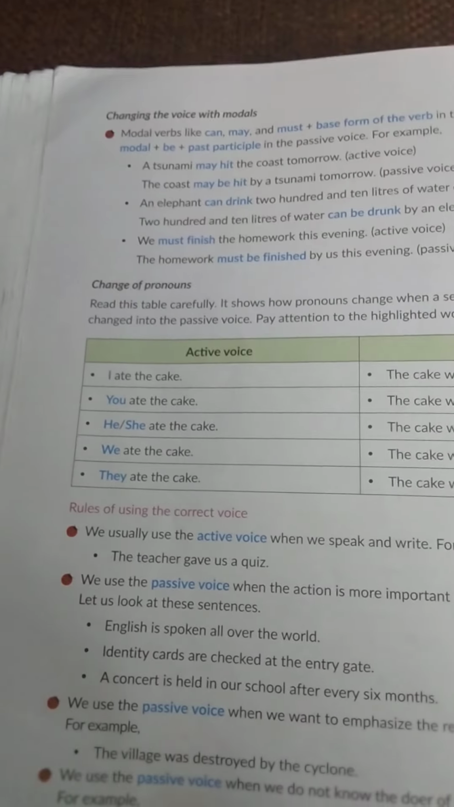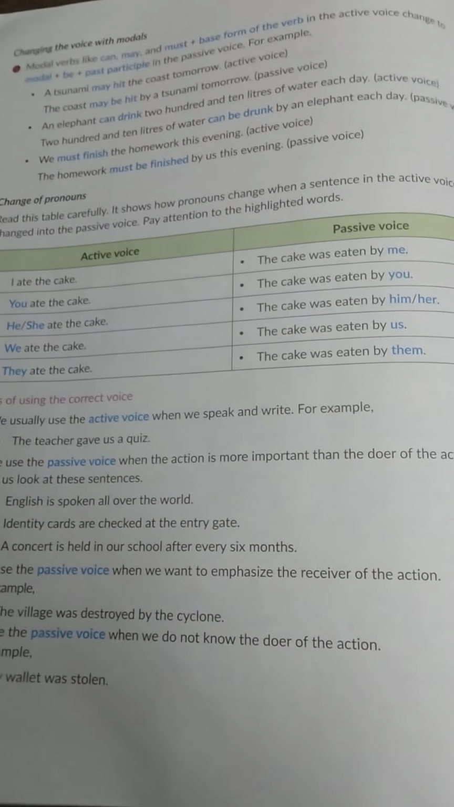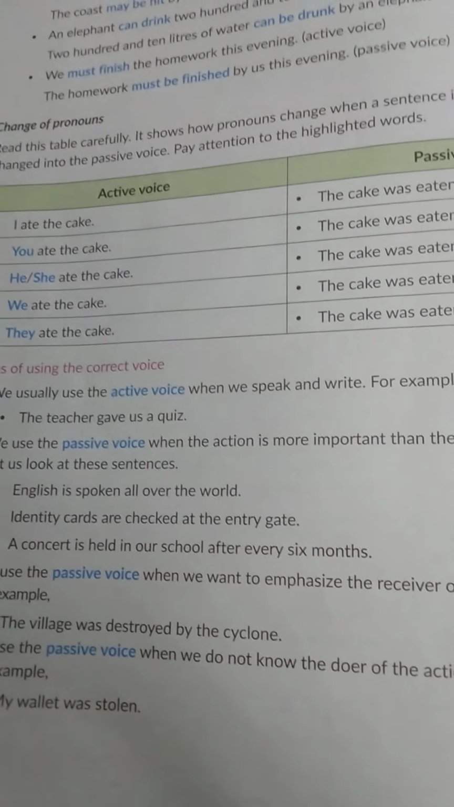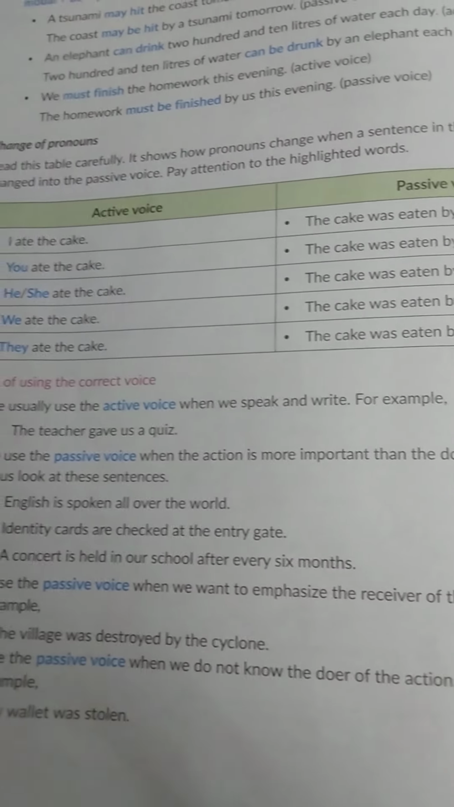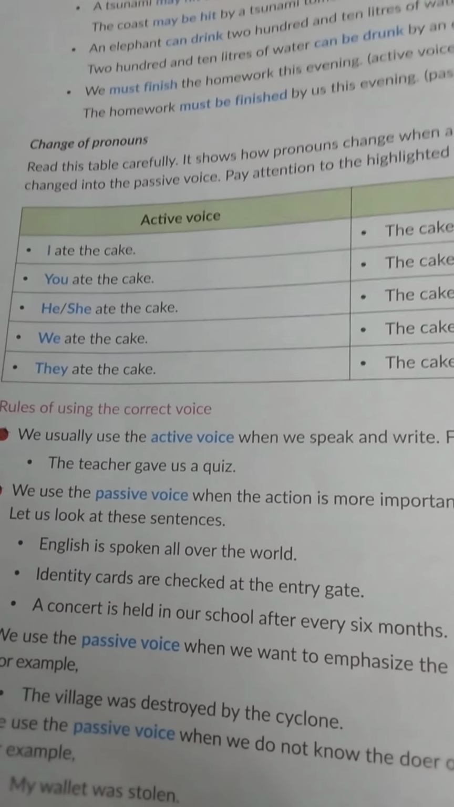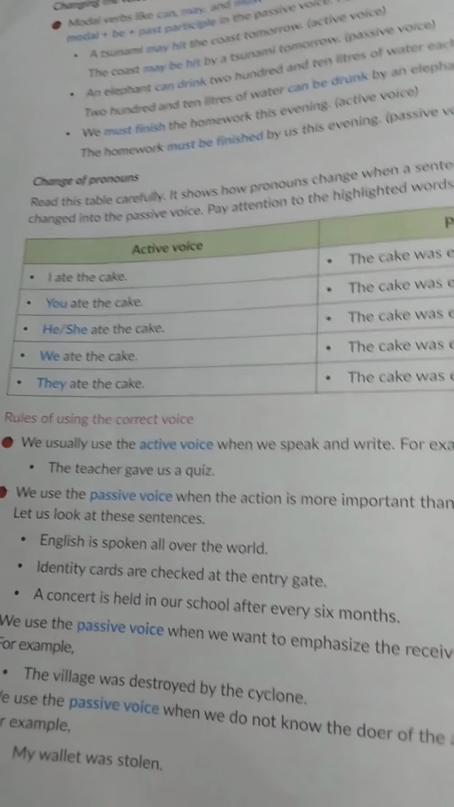There are some more things written here in this column also. It has been told how to change the pronouns. I ate the cake; the cake was eaten by me. I will become me now. In the second one, you ate the cake; the cake was eaten by you, because you is common. He or she ate the cake; the cake was eaten by him or her.